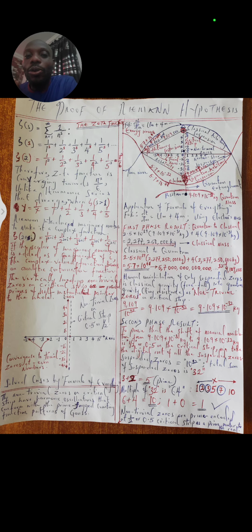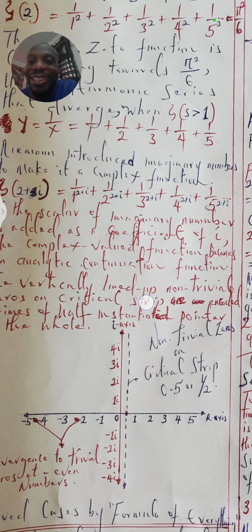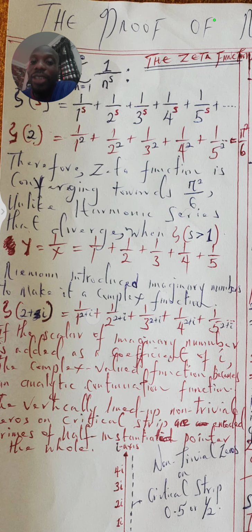This is the proof of the Riemann hypothesis as it is solved by the formula of everything, explained part 3. In this video, I want us to dissect the possibility of having convergence when the s of the zeta function is actually greater than 1, and our formula of everything has solved this in relation to the zeta function.